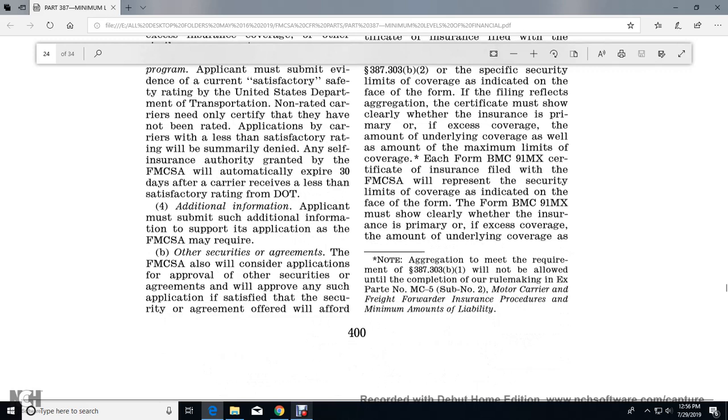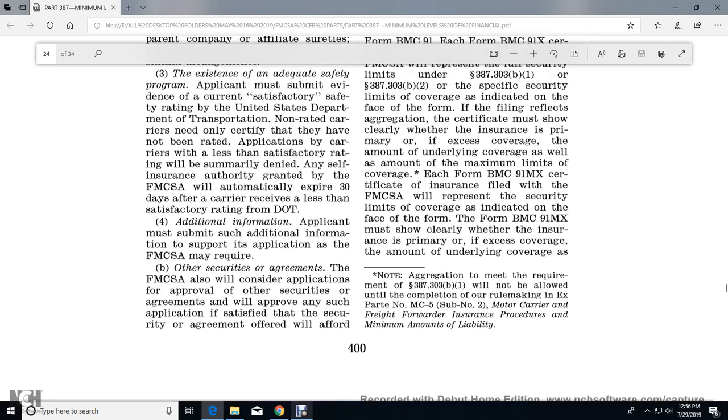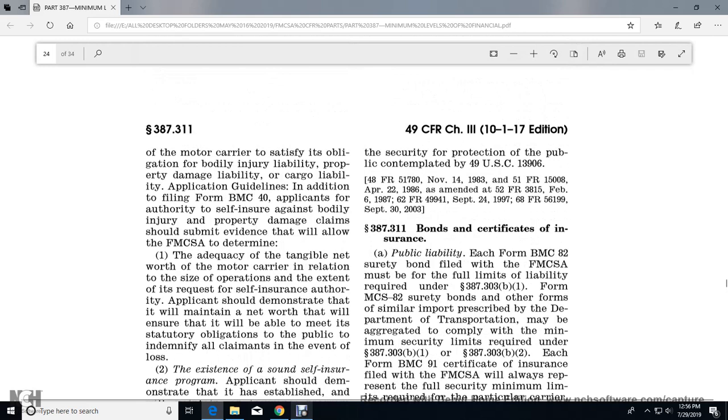For additional information, the applicant must submit additional information to support the application to the Federal Motor Carrier Safety Administration. The Federal Motor Carrier Safety Administration may require other security agreements. It will also consider approval of other securities or agreements if the application is satisfied that the security agreement offered will afford the security for the protection of the public contemplated by Title 49 U.S. Code 13906.